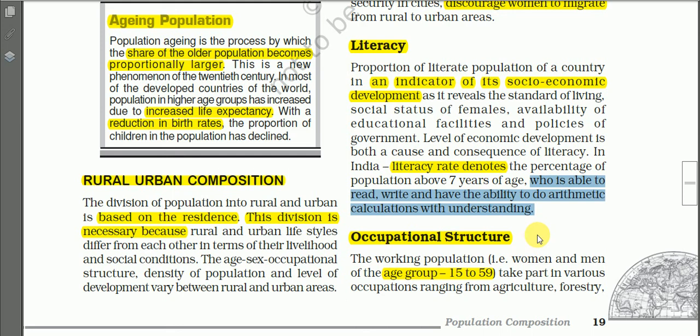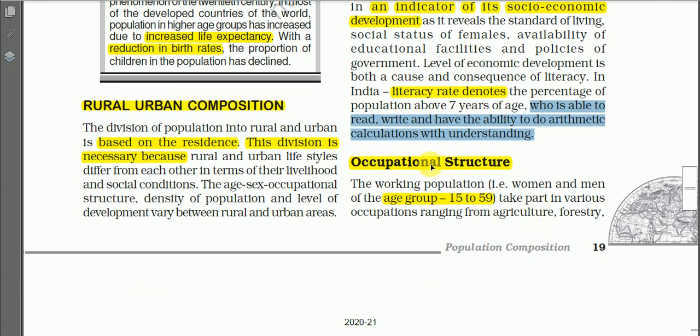So it implies that if a person is less than 7 years, then he or she is not literate as per the definition, whether she or he may be able to read or write with understanding.